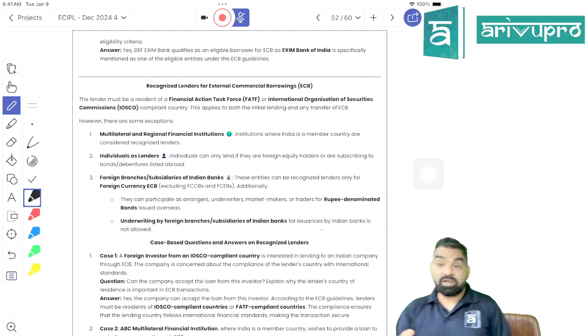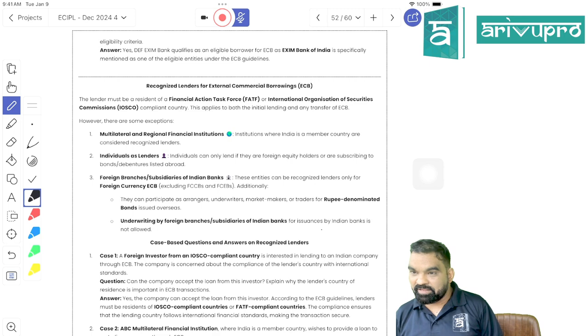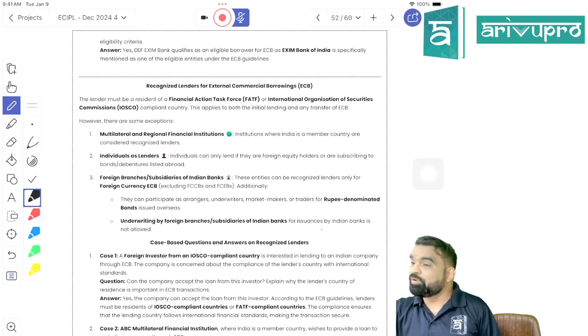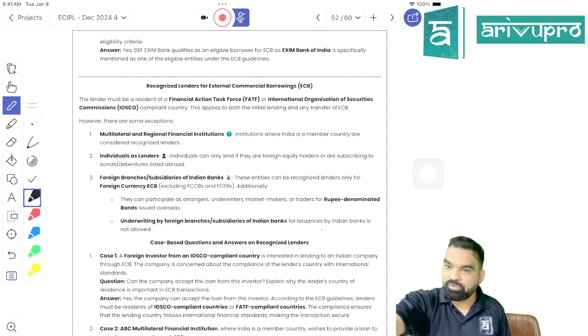It means RBI is not allowing me to get a loan from Pakistan, or from Bangladesh, or from any such country which is not part of FATF or part of what? IOSCO. Is it clear? You repeat the point.